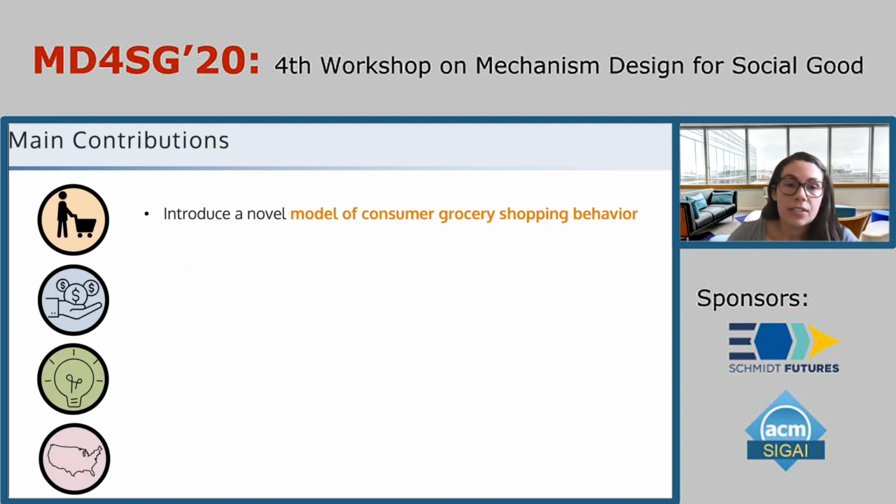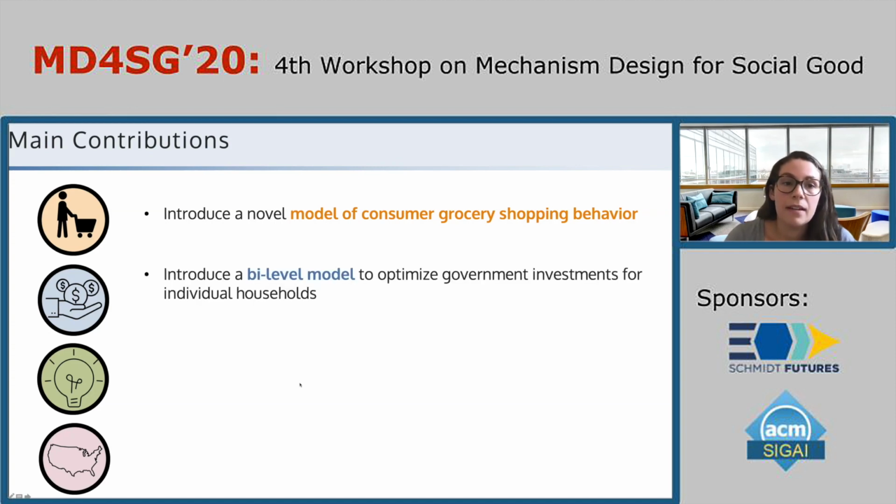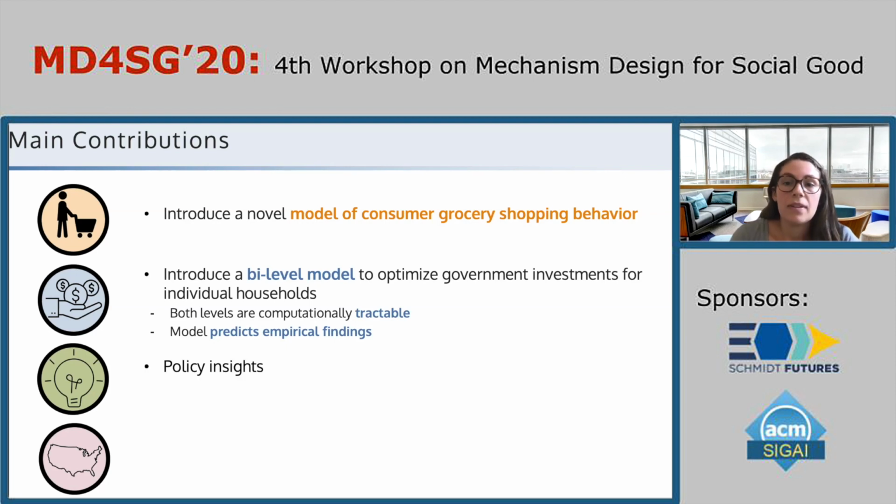So first, we introduce a model of consumer grocery shopping behavior. We nest this into a bi-level model in order to optimize government investments for individual households. And we show that both levels are computationally tractable and that the model is actually able to predict empirical findings in the literature. We then use this model to derive new policy insights.